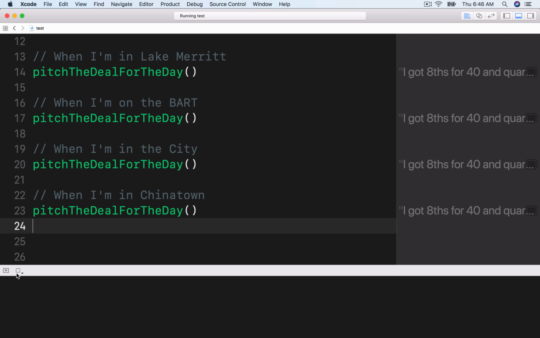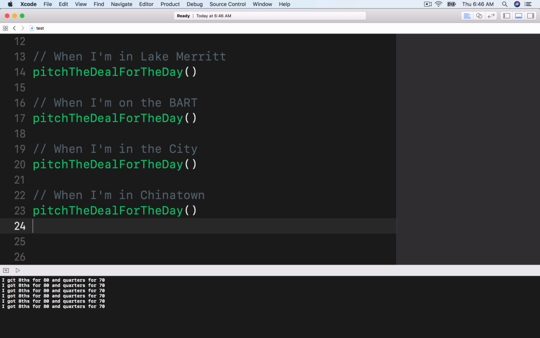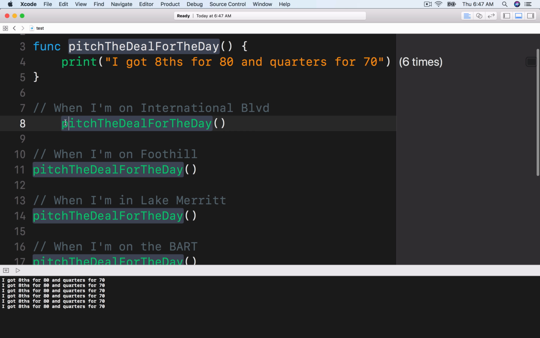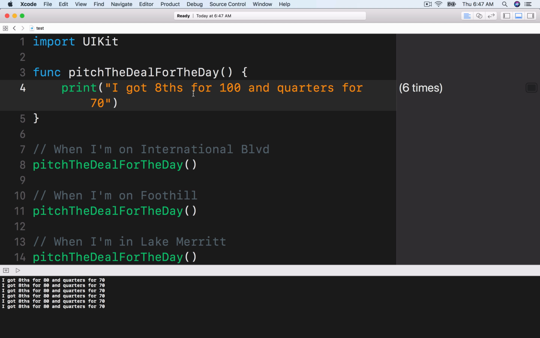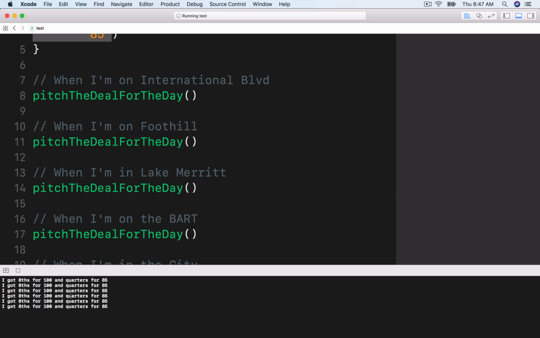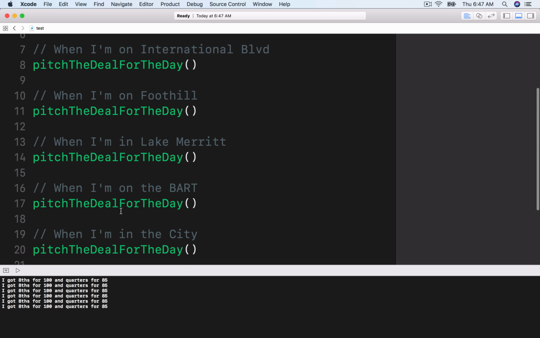So if I run it, I got 8s for 80 and quarters for 70. Okay. So that's what it is. But what if I want to change up shop? I could say 8s for 100, quarters for 85. And just by doing this one simple edit, I'm able to run that same function, get the outcome that I desire, all by using a function.